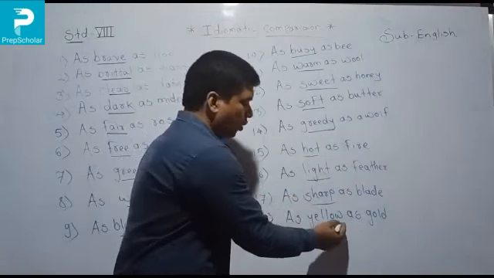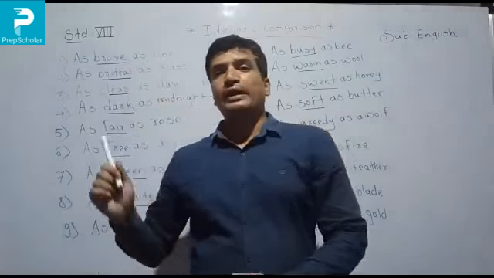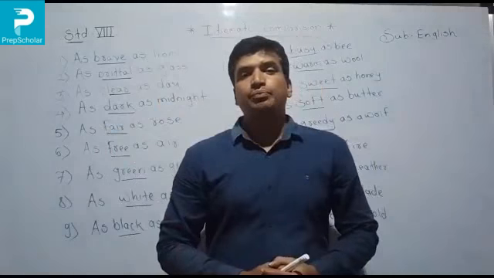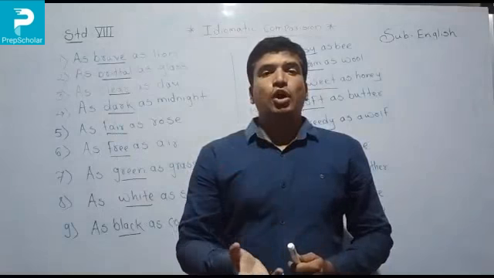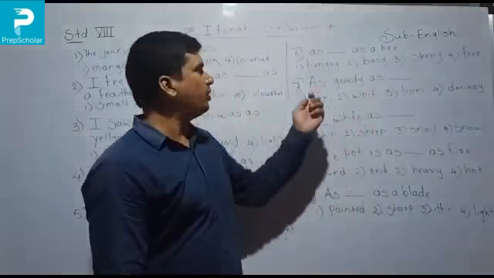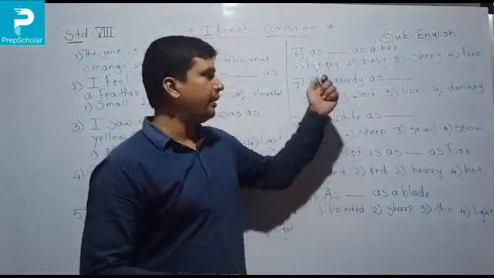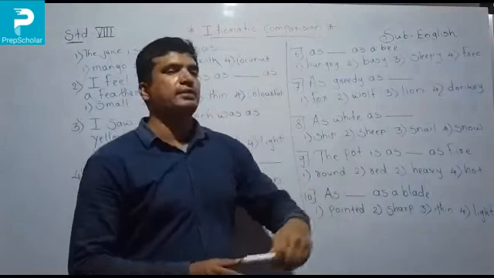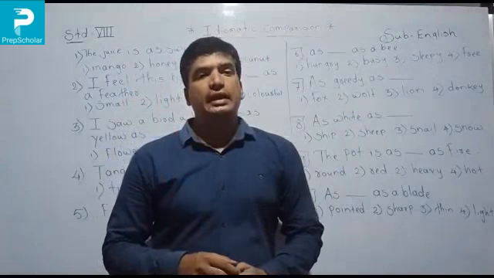Its color is yellow. So gold quality is yellow. So like that idiomatic comparisons come in your exam. If you know properly, you can solve all the questions based on idiomatic comparisons. There are some questions on idiomatic comparisons in your scholarship exam. The questions come like that. Every question has 4 options and 1 option is correct.